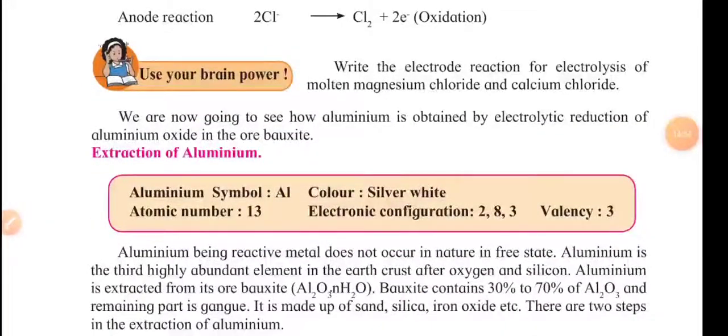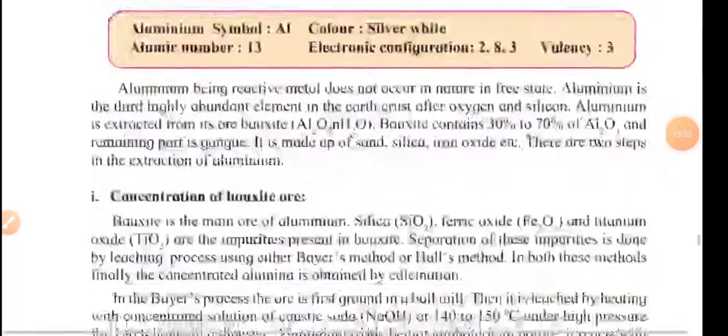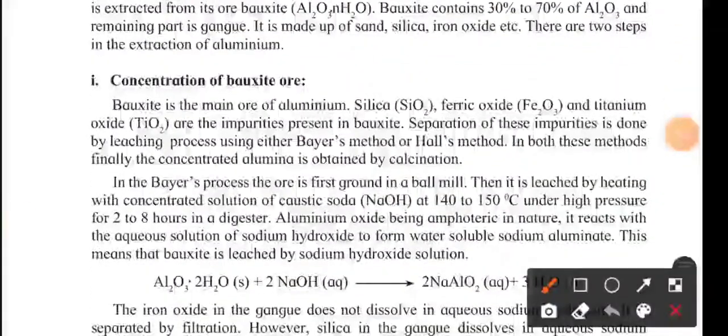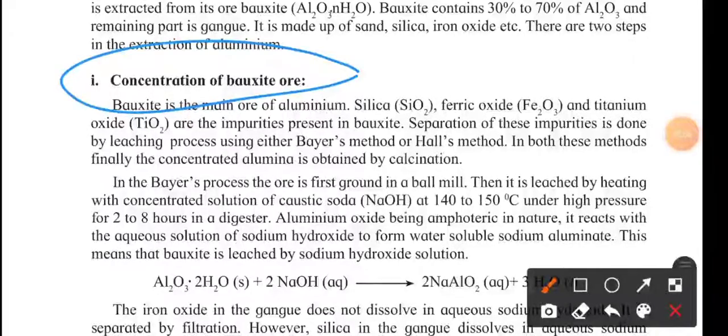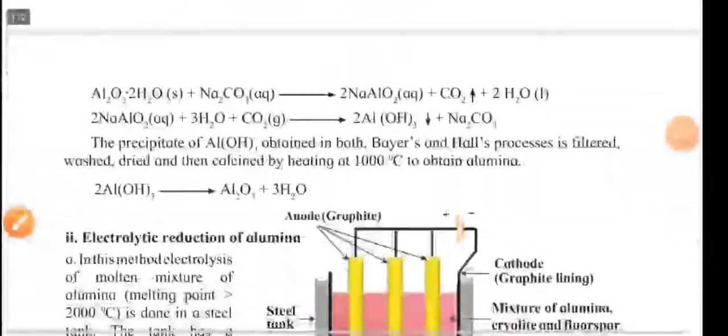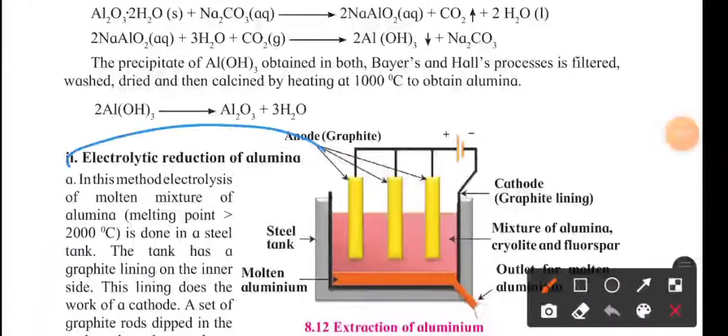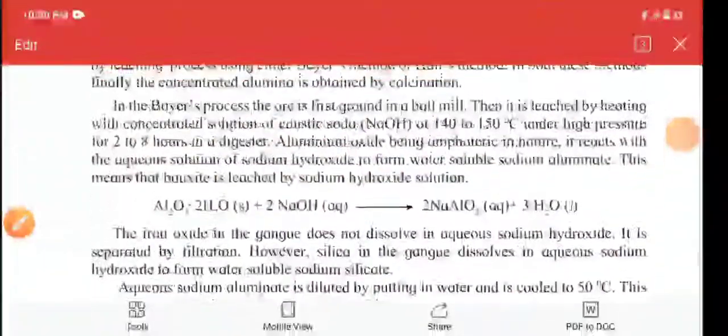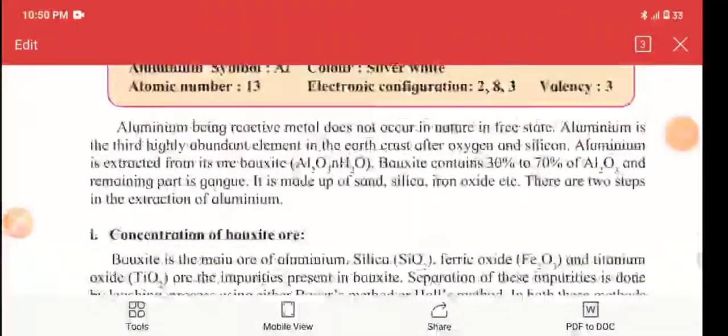All these things I have explained because I want to explain the extraction of aluminium. The extraction of aluminium basically involves two processes: the concentration of bauxite ore, and second, the electrolytic reduction of alumina. What is that? Electrolytic reduction of alumina. So it is basically of two stages.